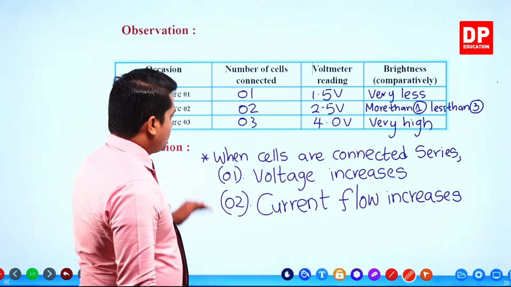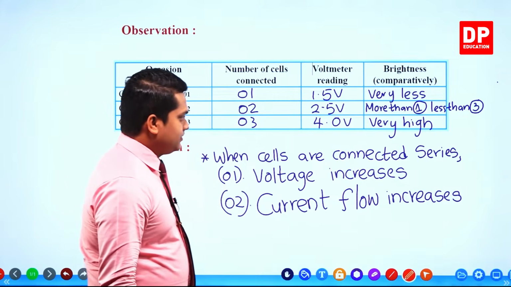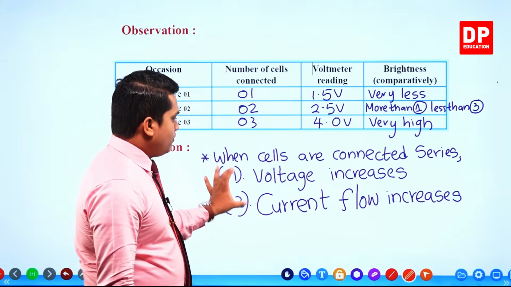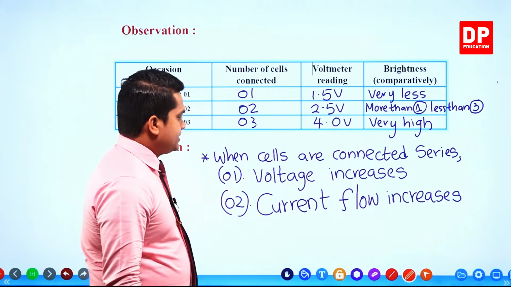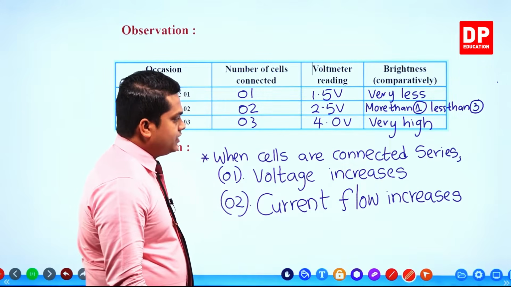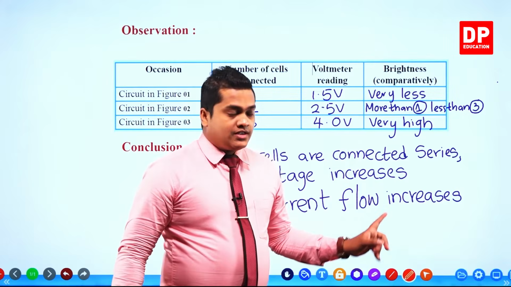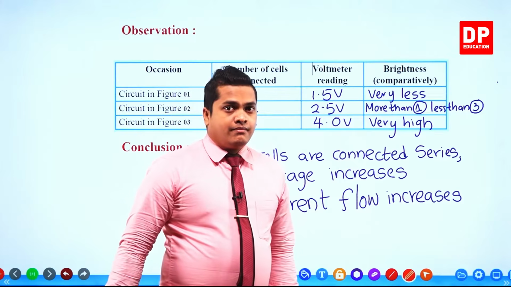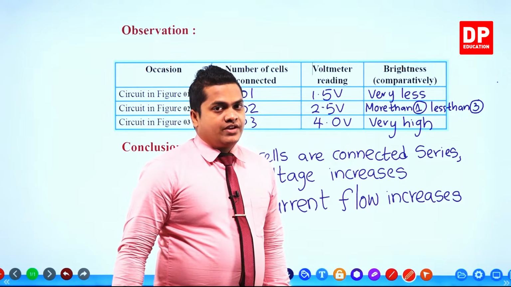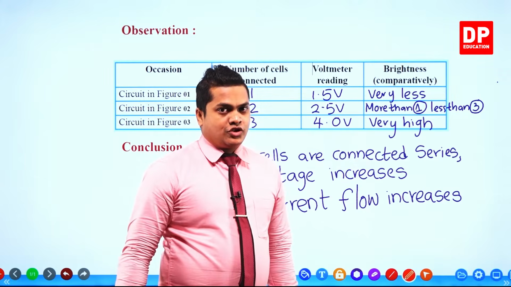Right. So when cells are connected in series, you can say that voltage is going to increase and current flow is also going to increase. We can say that the current flow is going to increase by checking the brightness of the bulb. Okay. So my dear children, this is the activity under the series connection of cells.